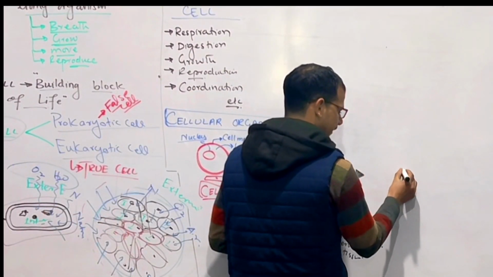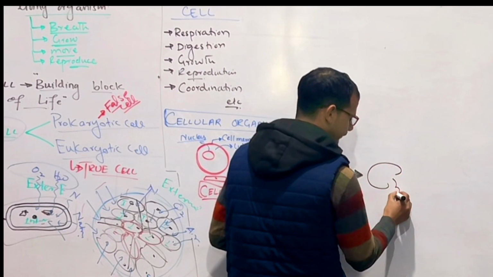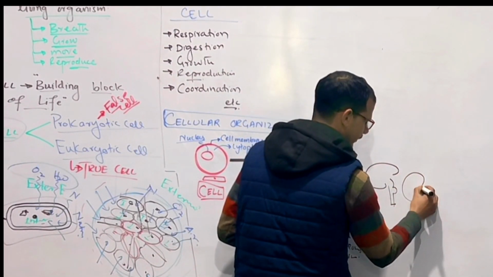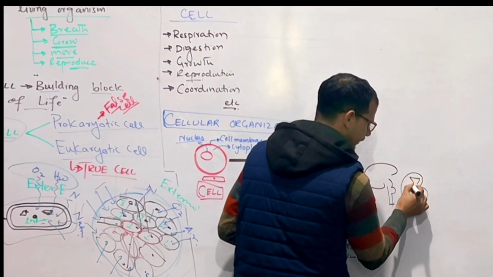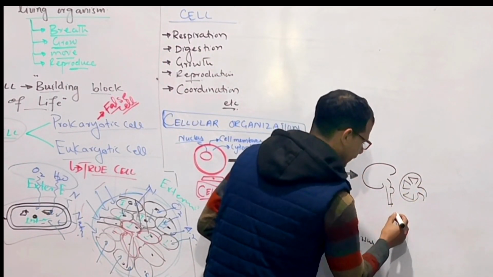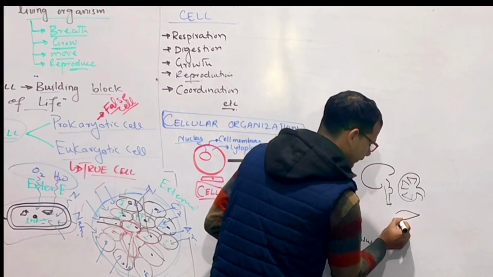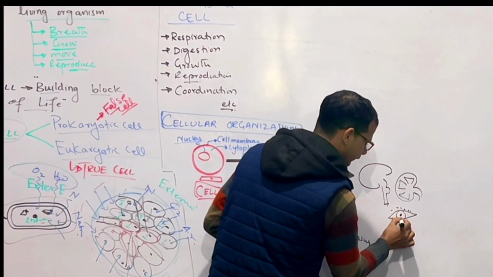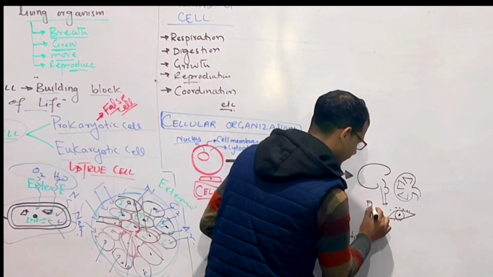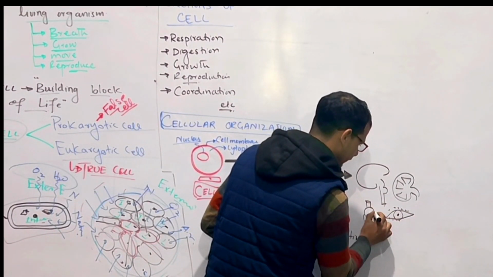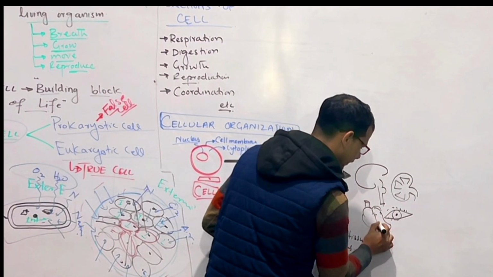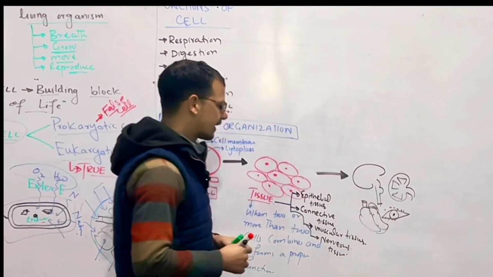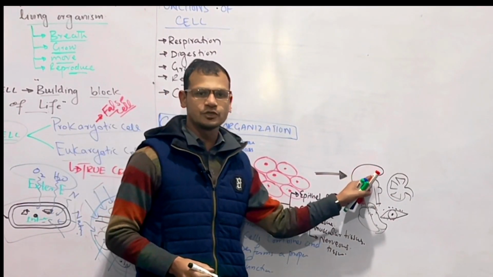For example, we have brain, kidney, eye, heart as an organ.